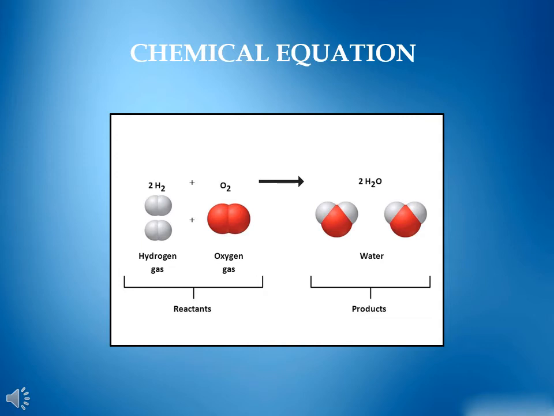A chemical equation consists of the formulas of reactants connected by a plus sign and an arrow followed by the formulas of products connected by a plus sign. The arrow sign is read as "to yield" or "to form".